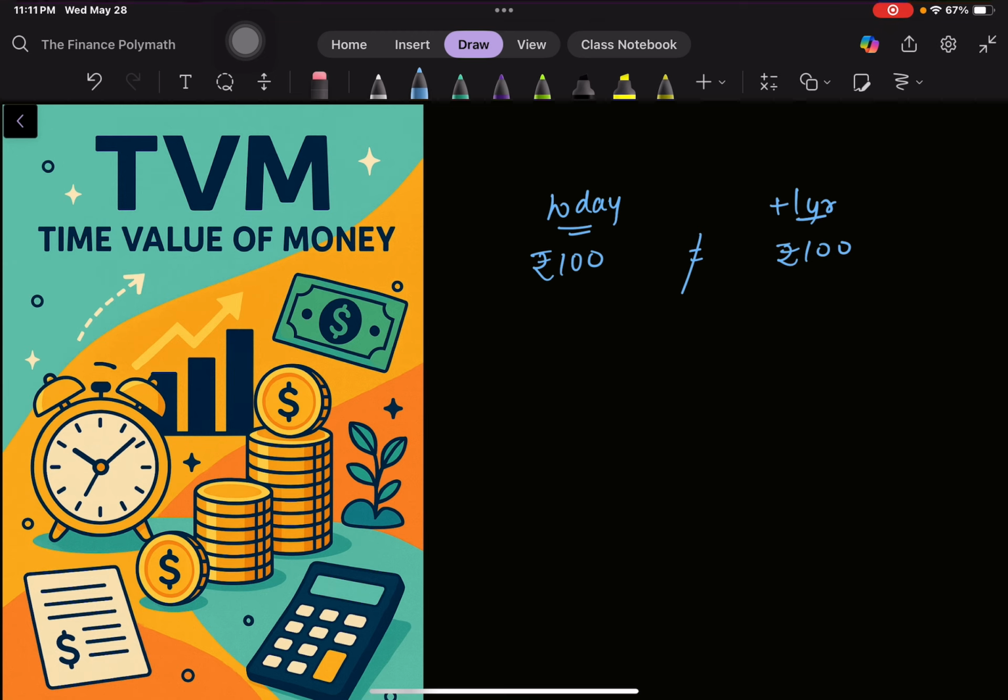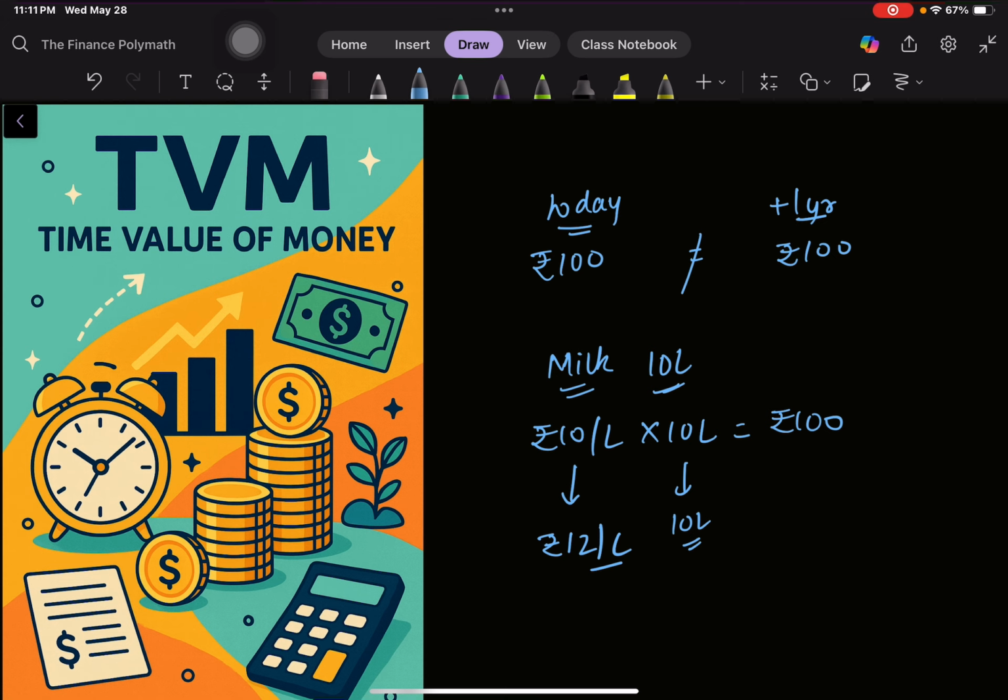Now how do we say that? Why do we say that? So let's say you buy milk. You consume, let's say, 10 liters of milk. Now milk costs, let's say, 10 rupees per liter, and you buy 10 liters and you pay 100 rupees. Now what will happen after 1 year? So you'll still consume 10 liters, and let's say the price of milk increases to 12 rupees. Now why? Because of inflation.